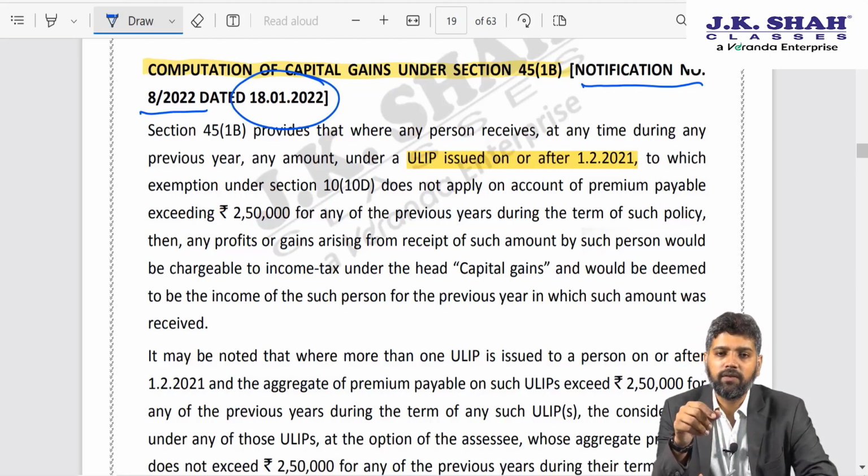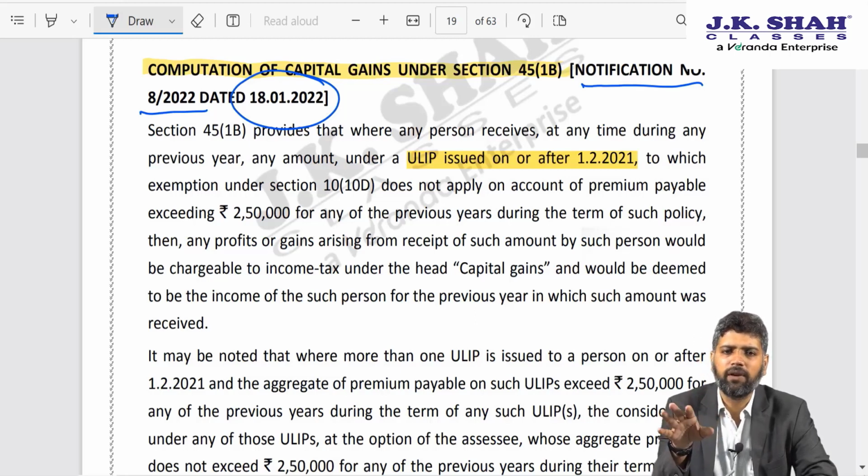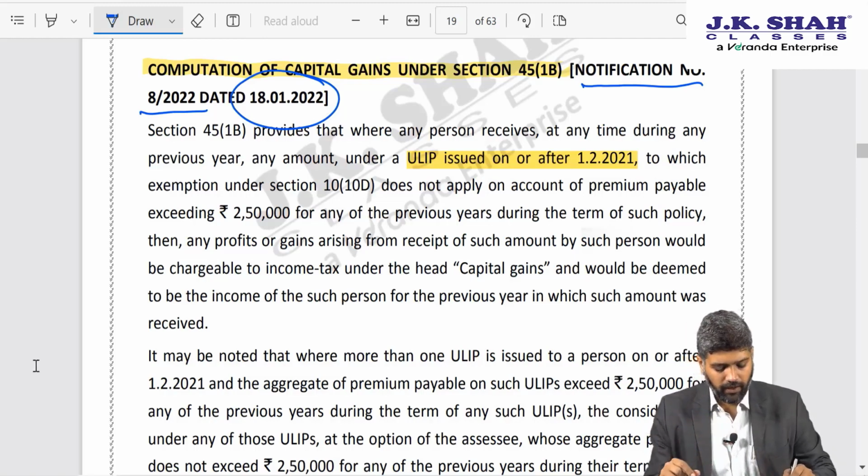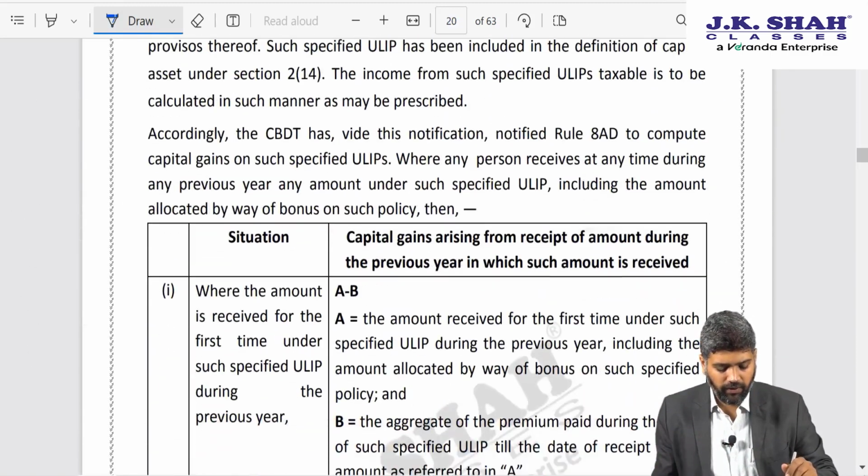Also, please remember friends, even if your ULIP premium exceeds 2,50,000, but the maturity is due to death of the assessee, then the maturity proceeds will not be taxable. So as far as maturity proceeds on death are concerned, be it a policy where premium exceeds 10% of sum assured, or be it a ULIP where premium exceeds 2,50,000, that will continue to be exempt because death cannot be used for tax planning. That's the whole idea.